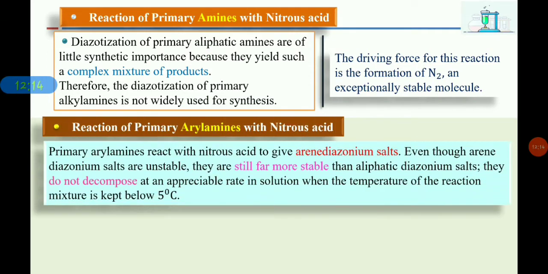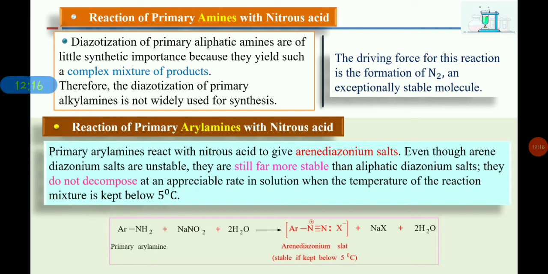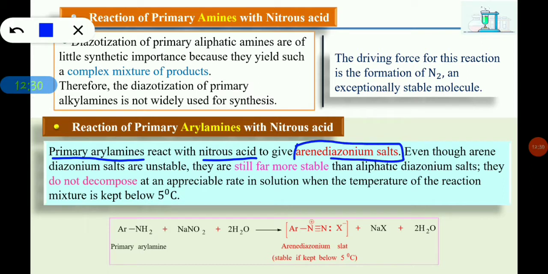Now next is the reaction of primary aromatic amines with nitrous acid. Here you can see, similar to aliphatic amines, these primary aryl amines also react with nitrous acid, and they form arene diazonium salts.